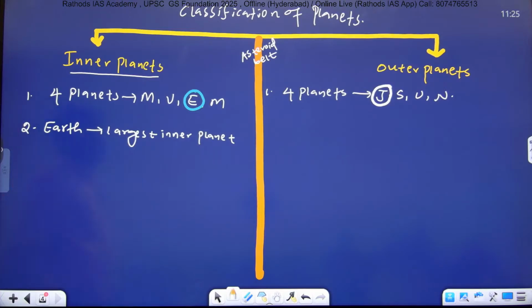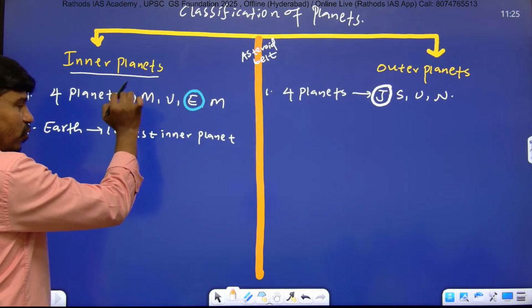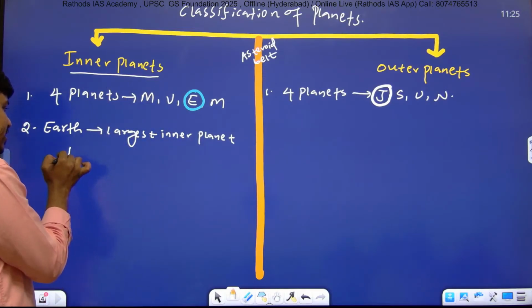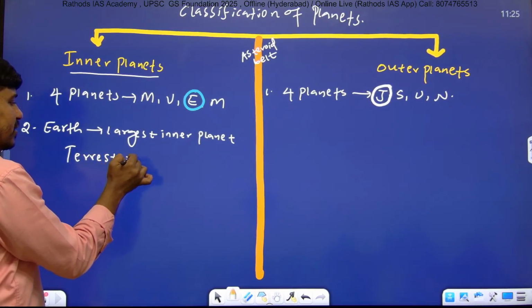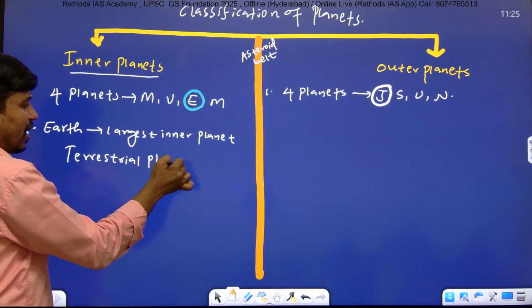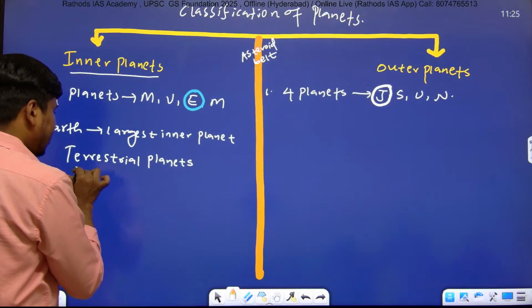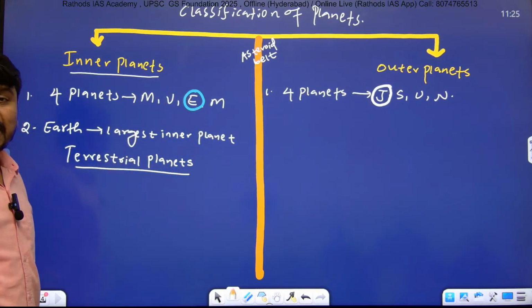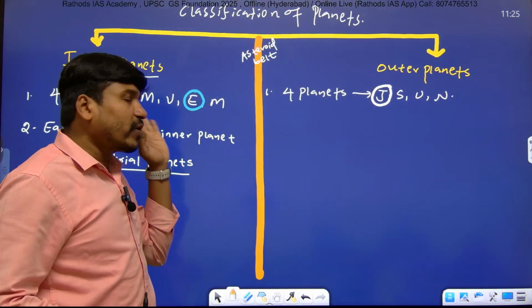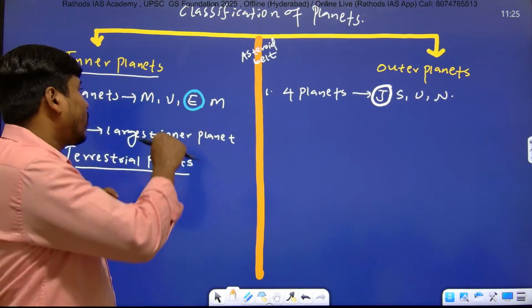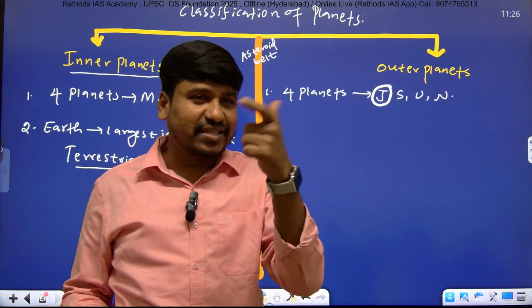Listen, as Earth is an inner planet, these four inner planets are also known as terrestrial planets. Terrestrial means Earth-like planets, and we call them Earth-like because Earth is the largest one. So in the inner planets family, we call them Earth-like. We will not call them Mercury-like or Venus-like or Mars-like. We call them Earth-like because Earth is the larger one.